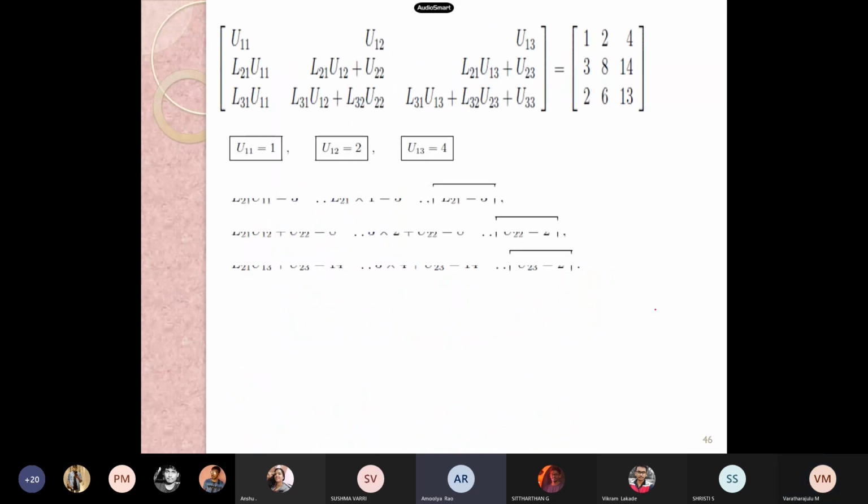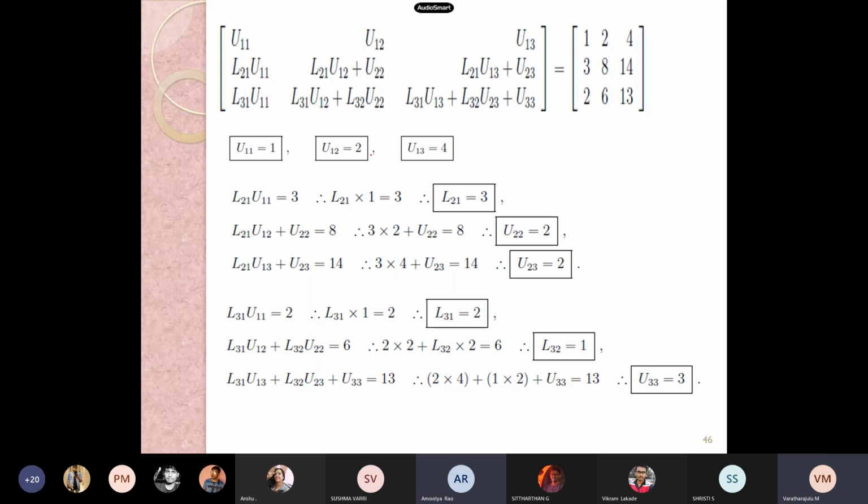Sir, I got U11 as 1, U12 as 6, and U13 as 2. I solved the rest of them. And while I was finding L32, in the third row, second column, I got an equation minus 6 plus 0 is equal to minus 3. That is, 0 is equal to minus 3. So then I wrote that LU decomposition is not possible.